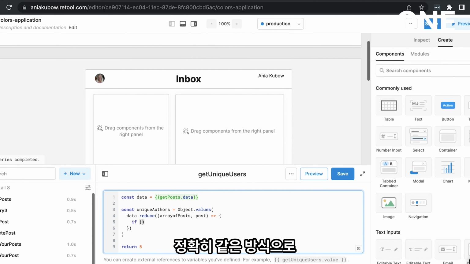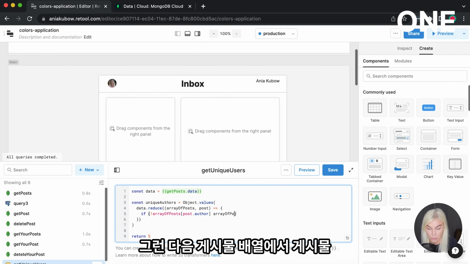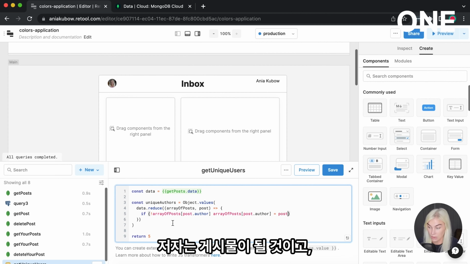And if there is no array of posts post author, make sure that is spelt exactly the same way, then array of posts post author is going to be the post.